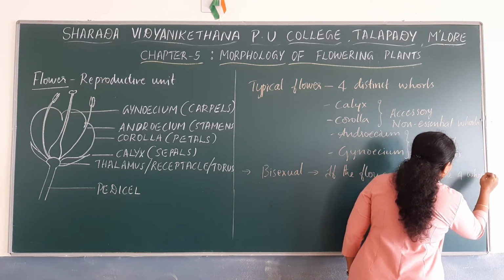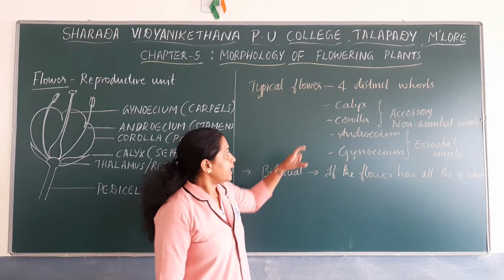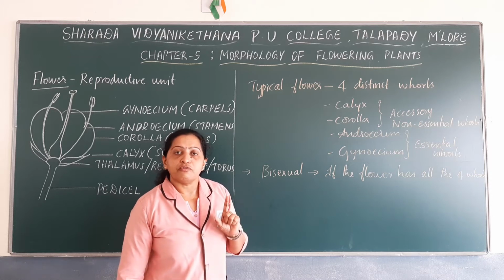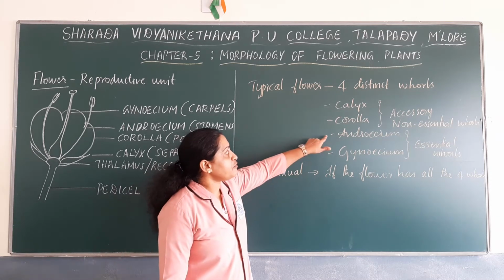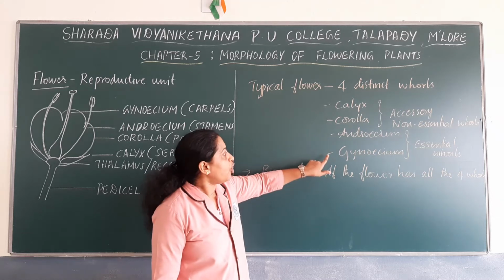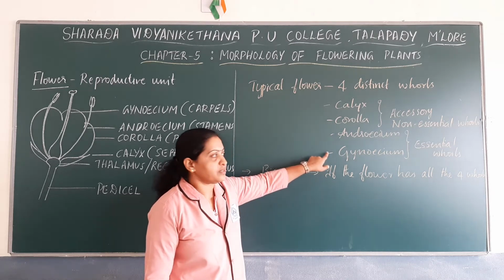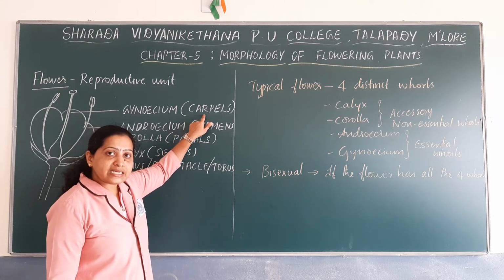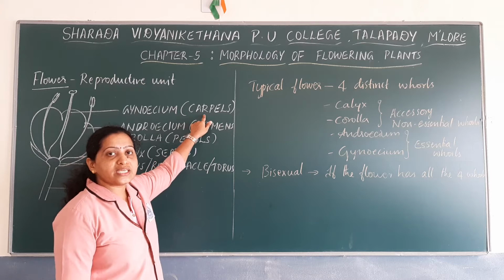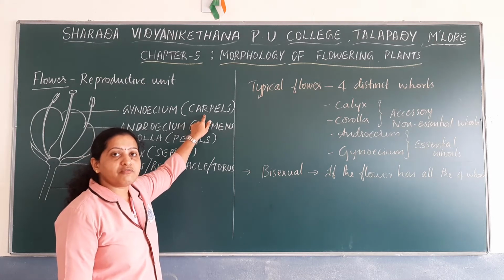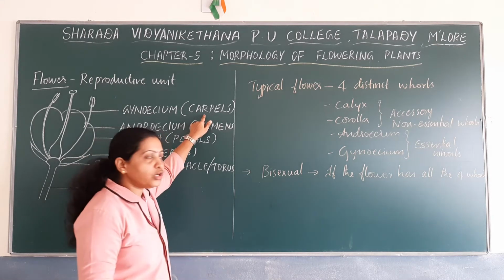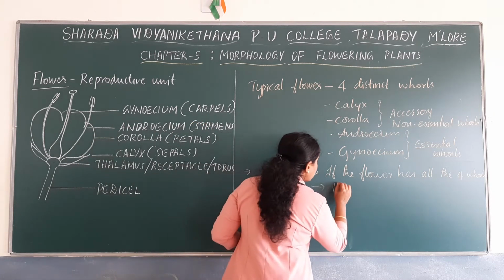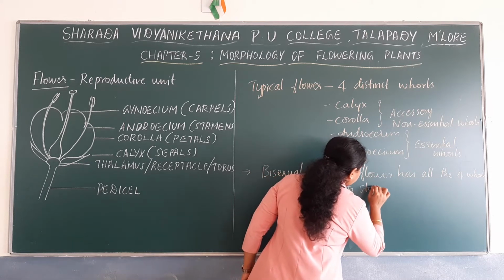If the flower lacks any of the whorls, for example, if a flower lacks androecium, or if it lacks gynoecium, that is, if the flower lacks stamen or if the flower lacks carpel, such a flower is known as a unisexual flower. So a bisexual flower is that flower which consists of both stamens as well as carpels.